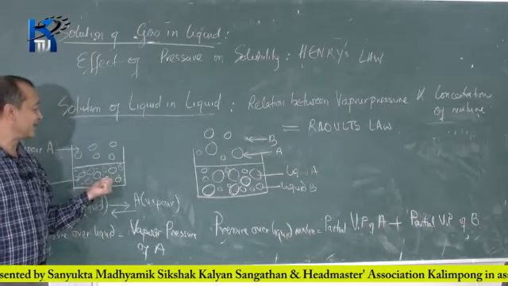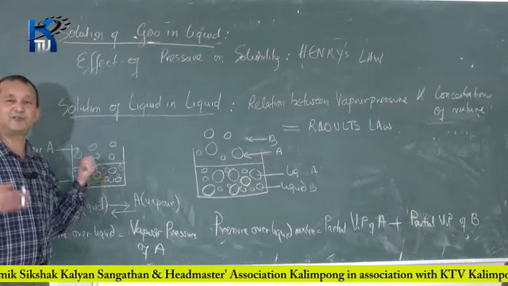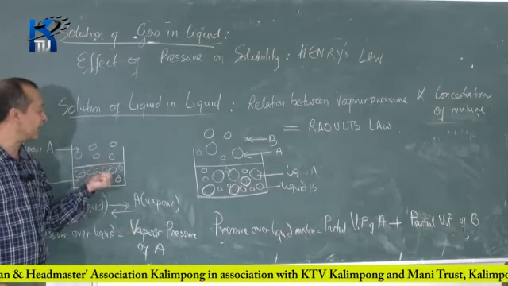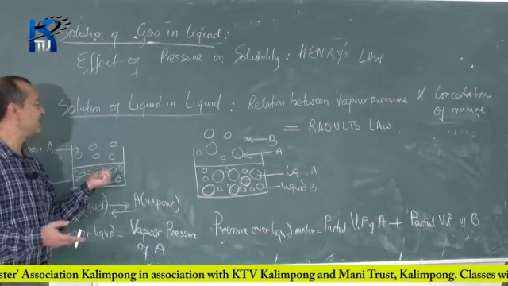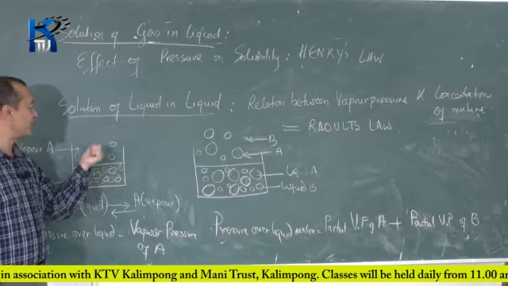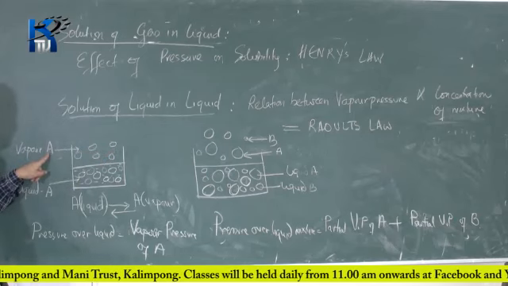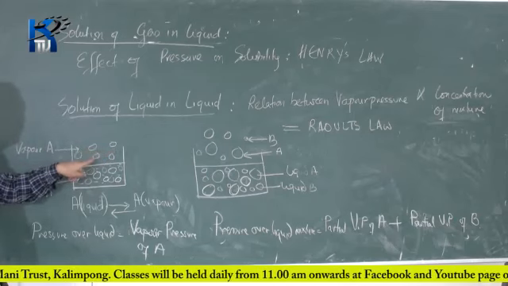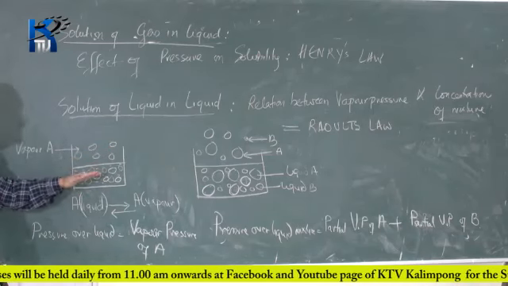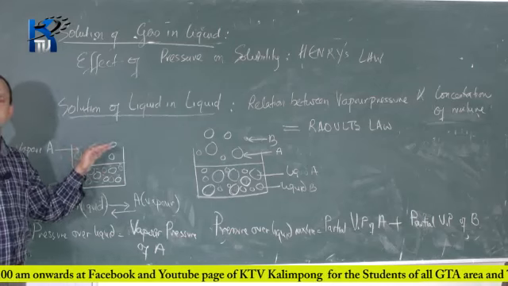Now you know that this liquid A, due to evaporation at all temperatures, by the way, even at room temperature, the molecules will be evaporating, and the molecules will then form vapors on top of the surface of the liquid. You can see these are the molecules of the vapors of A, and in the liquid these are the molecules of the liquid A. So whenever there is a liquid, above the surface of the liquid we will find vapors due to evaporation.